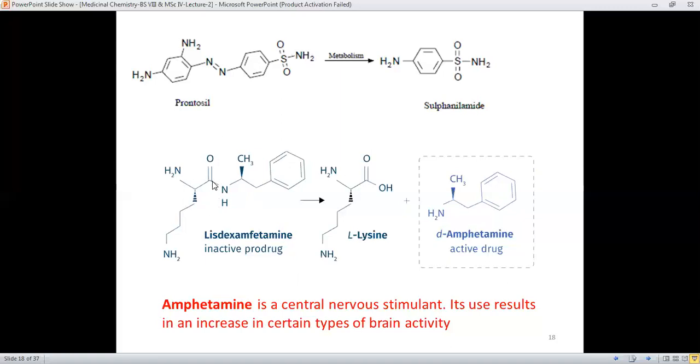Therefore, it will change into hydroxyl, and this will change into the amino group. And therefore, this is the active drug. And this D-amphetamine is a central nervous system stimulant, and its use results in an increase in certain types of brain activity, and it's also a prodrug.